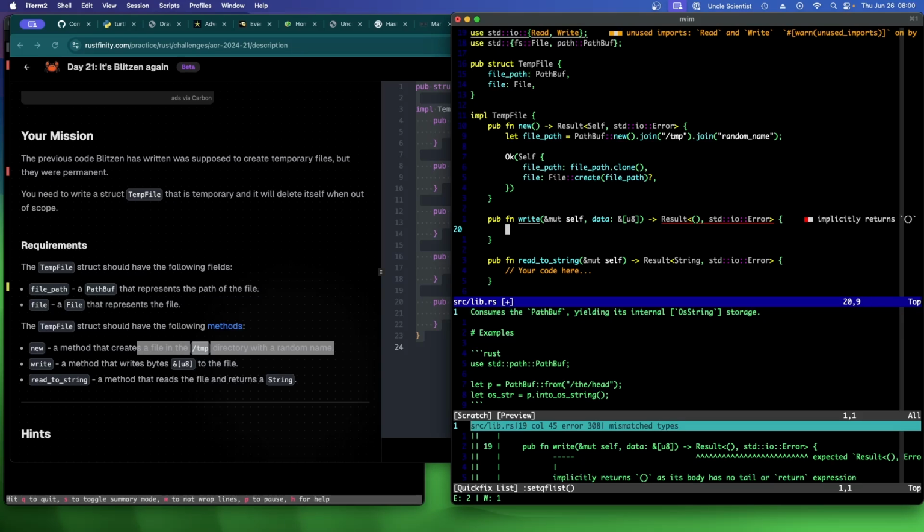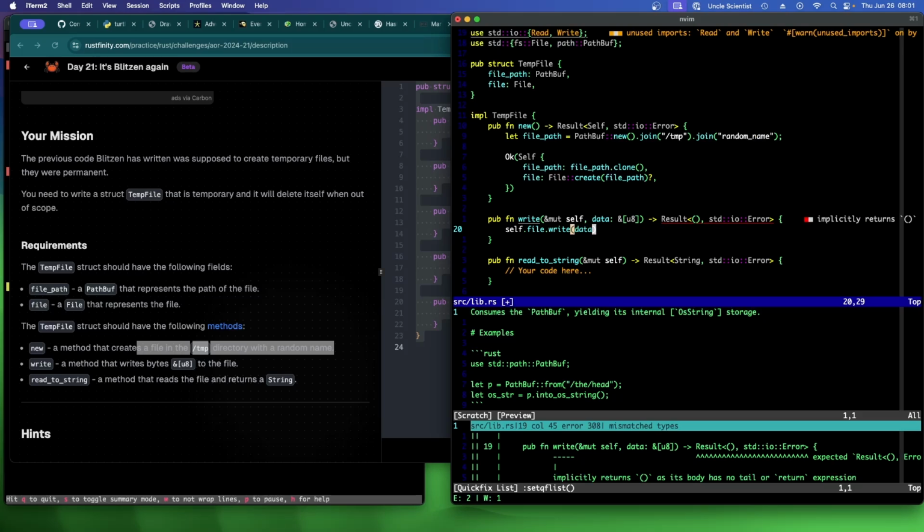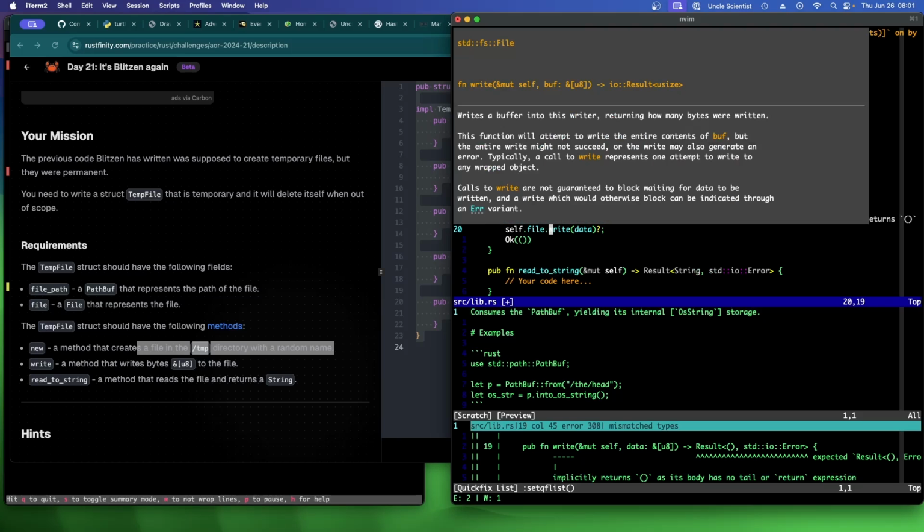So we want to say write, self.file.write. Let's take a look at the API. Oh yeah, okay. So it's just taking a reference to u8, which is what we're being passed in. So data, question mark, semicolon, okay. Right, what does this return?